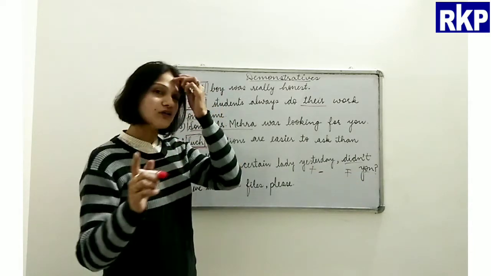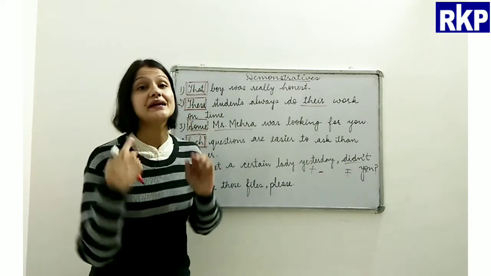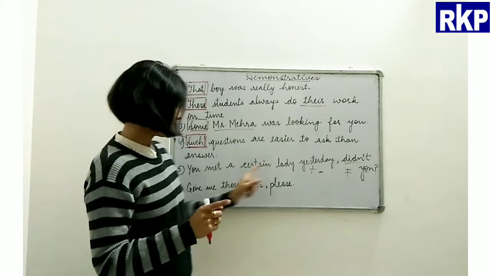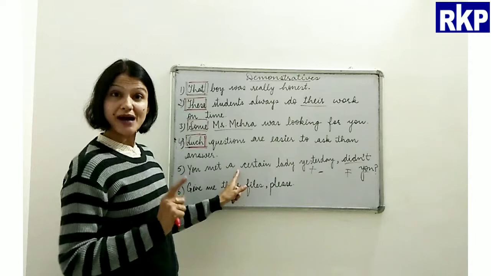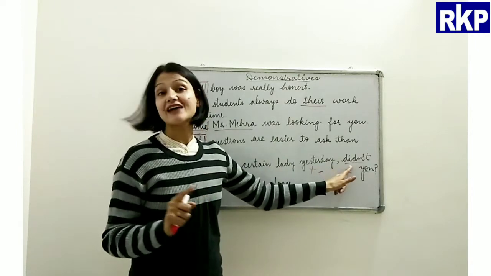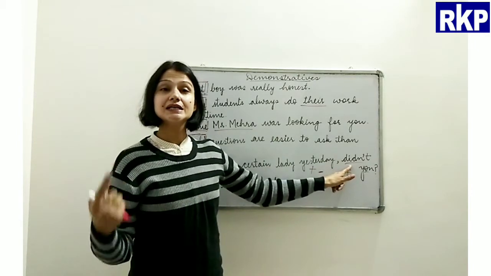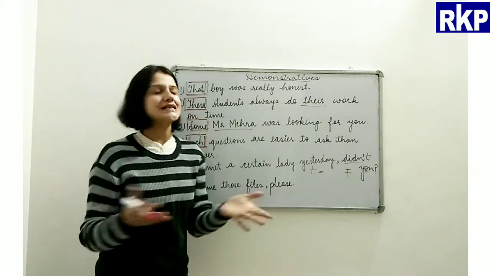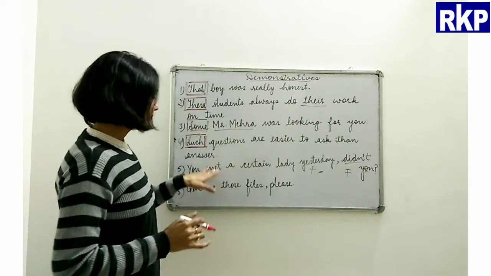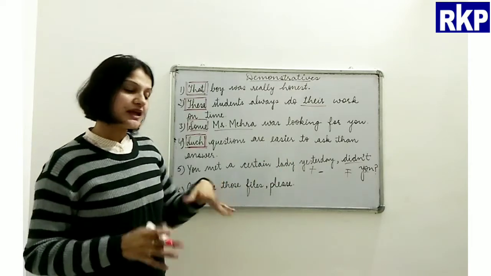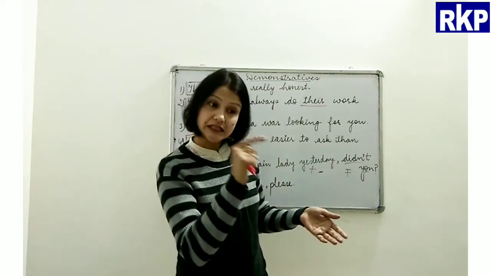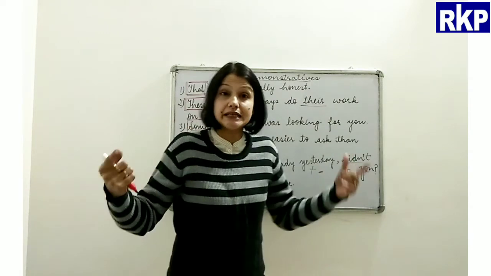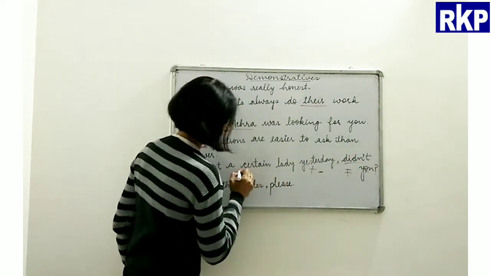And we always use the same tense, the same verb form there. Because it was simple past here, the question tag will also be in the simple past form. Alright, so that was additional information. Now, you met a certain lady. Which lady? A certain lady. So I am pointing out a certain lady that you met yesterday.